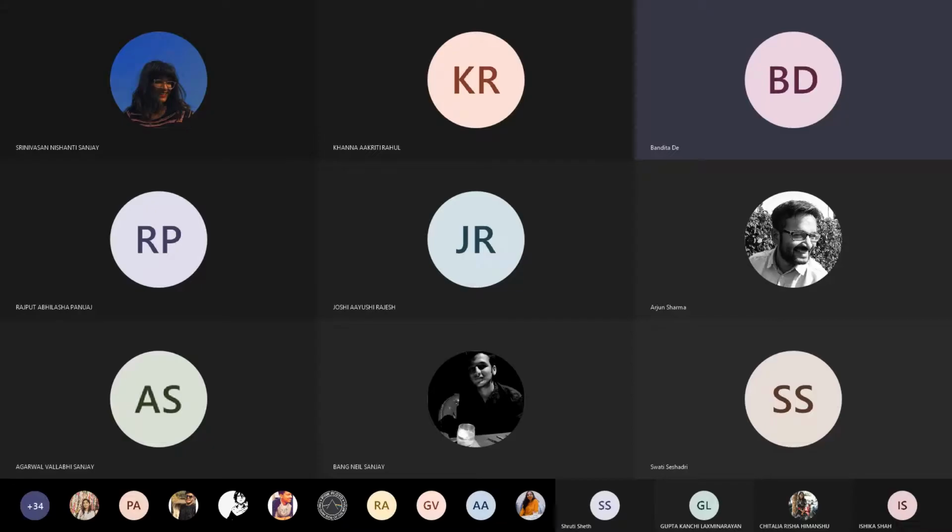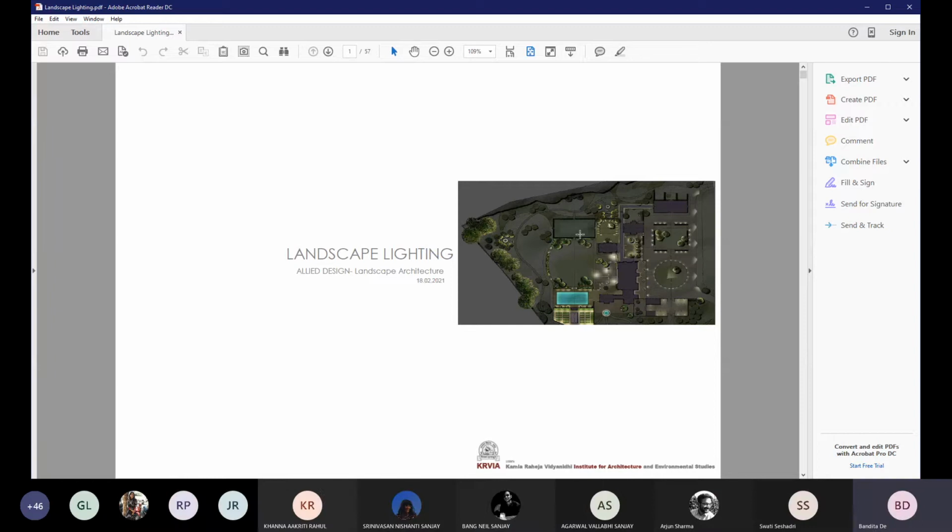Everyone, today's presentation is on landscape lighting. Through this presentation, I'll run you all through the basic principles of outdoor lighting that need to be followed, or the basic objectives and principles that one needs to know while putting together the lighting concept for the outdoor areas. We will try to cover all the basic principles without getting into a lot of technical details.